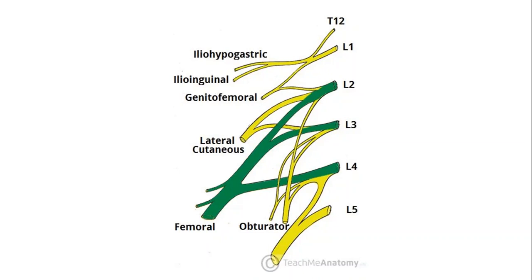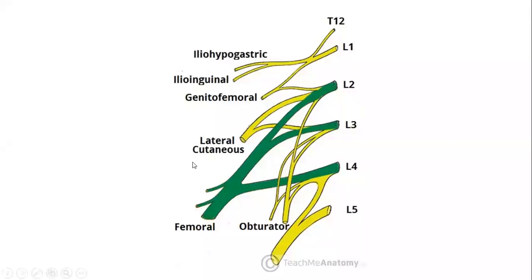So the area of distribution includes the motor branches and sensory branches. Motor branches by the iliohypogastric are for the abdominal muscles, whereas the sensory branches are given off to the skin above the inguinal ligament, that is the hypogastric region.